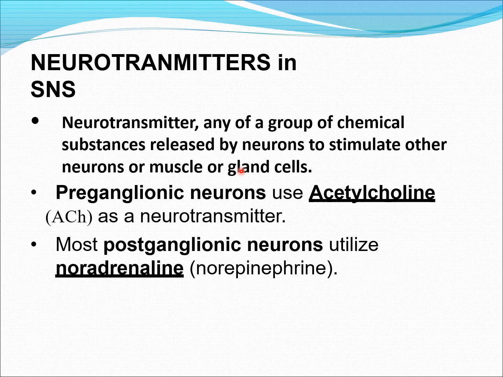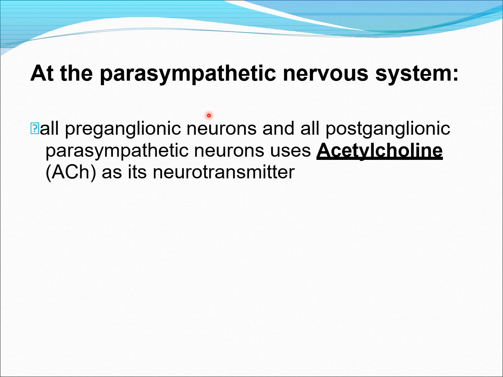Then in the sympathetic nervous system, the preganglionic neuron uses acetylcholine as a neurotransmitter. Then the postganglionic neuron of this division secretes noradrenaline or norepinephrine. Both are the same to create a response. So the neurotransmitters in the sympathetic nervous system are acetylcholine and norepinephrine. Coming to the neurotransmitters of parasympathetic system, it secretes only one neurotransmitter, that is the acetylcholine. That is the difference.